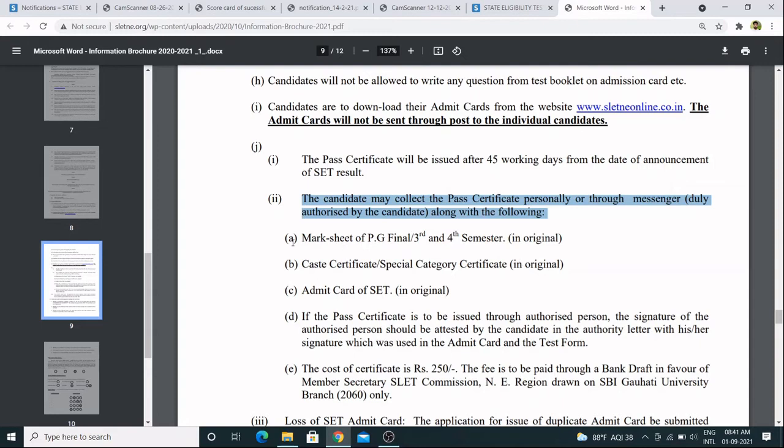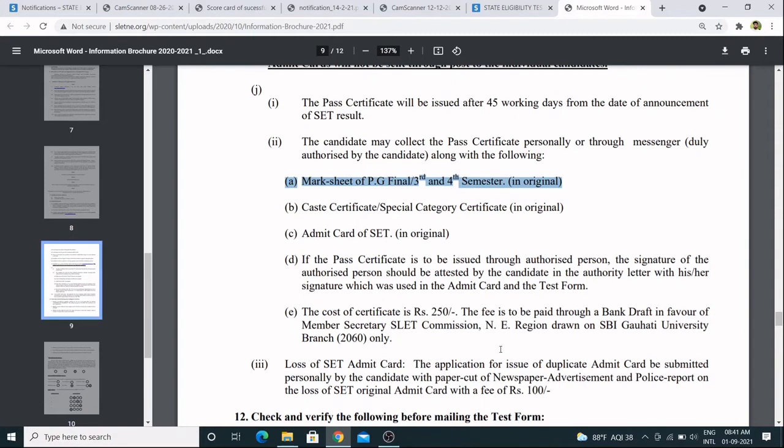Mark sheet, it is the documents which are required: mark sheet of PG final or third and fourth semester. That means if you are in final semester, then only you can actually apply for this examination, and you have to produce the original certificate. Then your caste certificate or any special category certificate in original is required. Admit card of SLET in original is required. So admit card is also required, right?